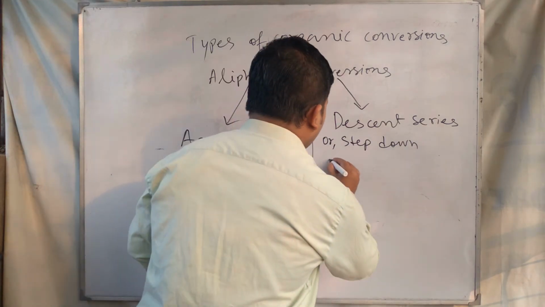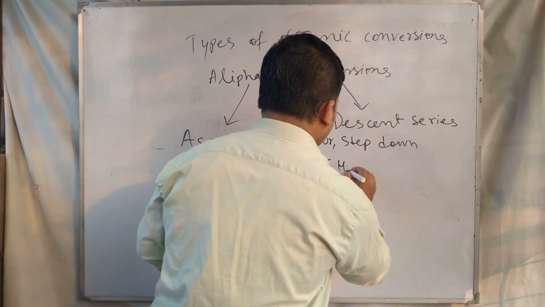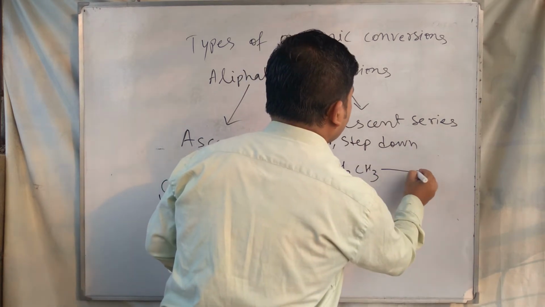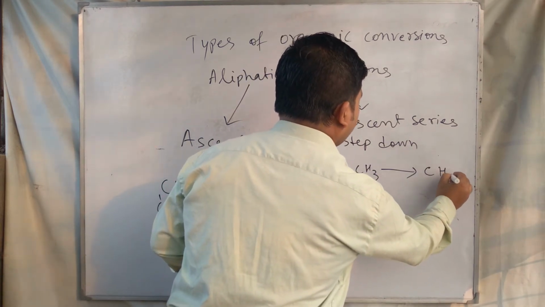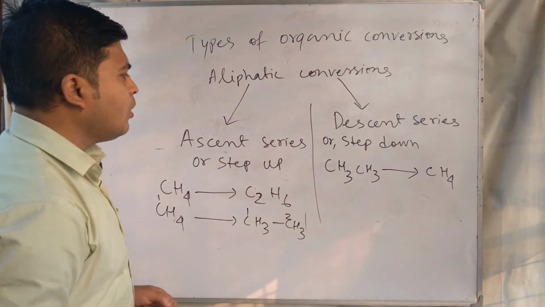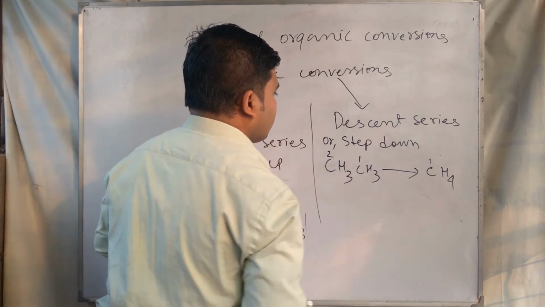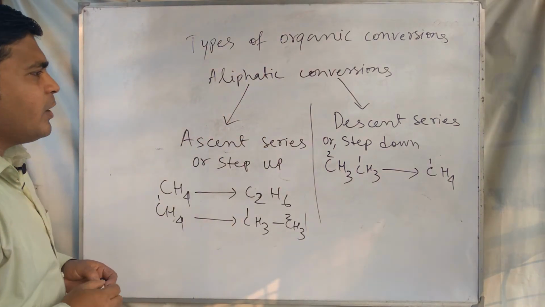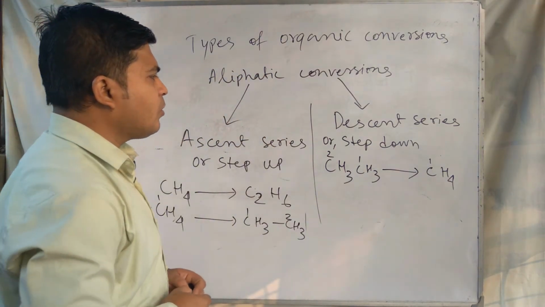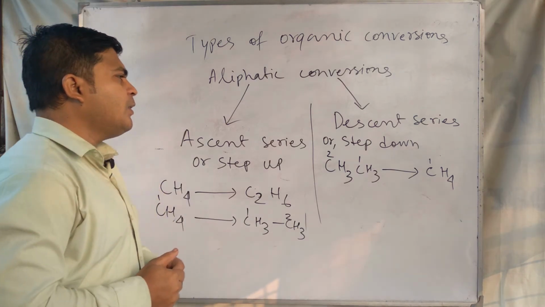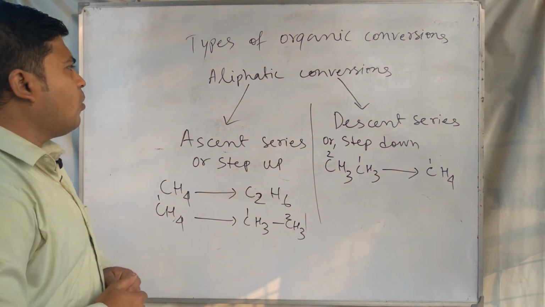And step down conversion is the inverse of this, for example C2H6 to CH4. If the number of carbon in the product is less than in the reactant, we call this conversion descent series or step down conversion.